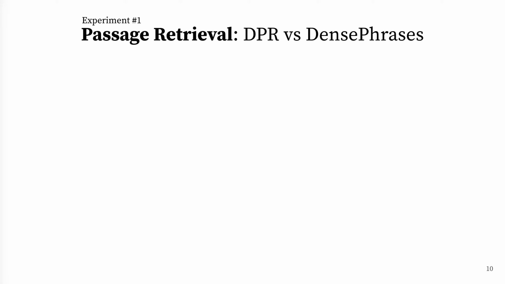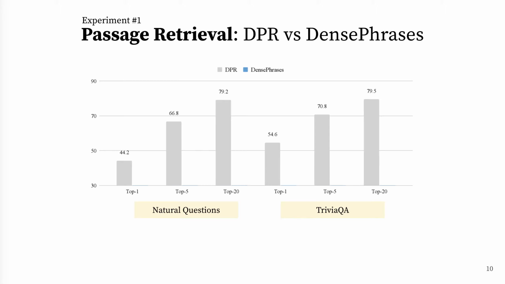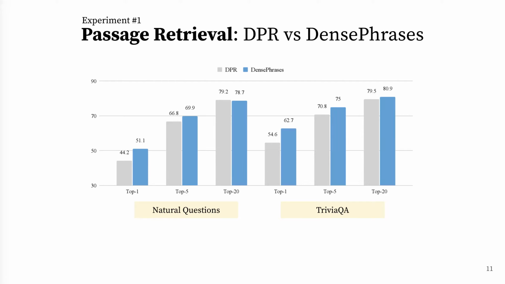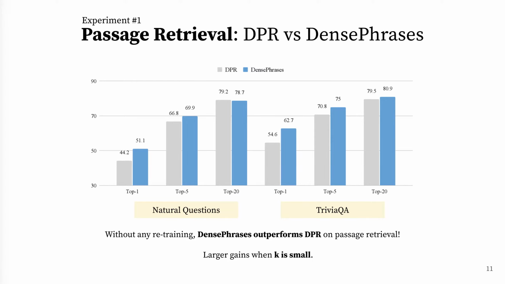In our first experiment, we compared DPR and our phrase-based passage retrieval on the passage retrieval task for open domain QA while using phrase retriever as an off-the-shelf tool without any retraining. Here we showed the top K retrieval accuracy of DPR, meaning whether the answer is in the top K retrieved passages or not. Note that we made the comparison as fair as possible, making DensePhrases retrieve exactly the same granularity with DPR, which is a 100-word passage. Surprisingly, without any passage-level training signal, DensePhrases easily outperform DPR on this task, while the gain is larger when the K is small.